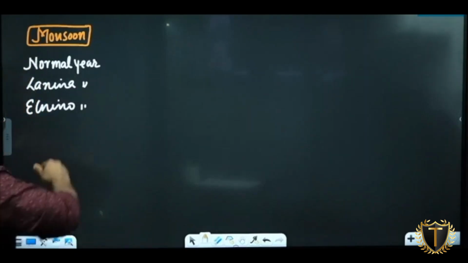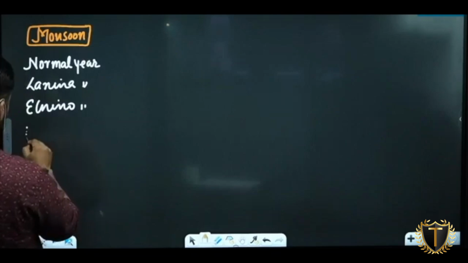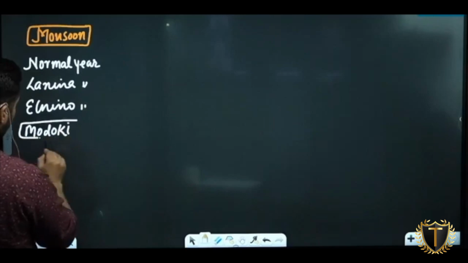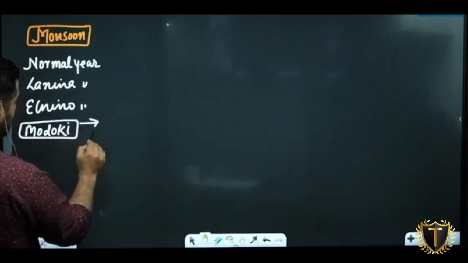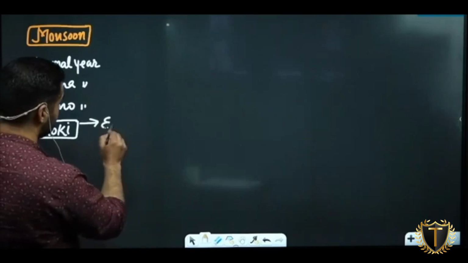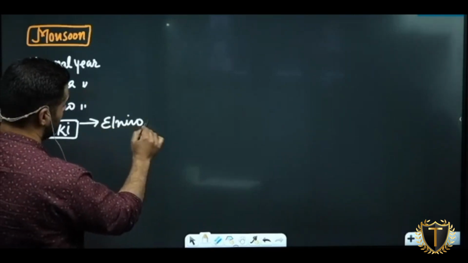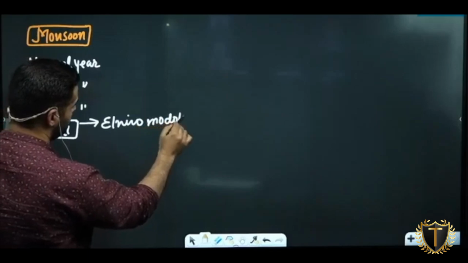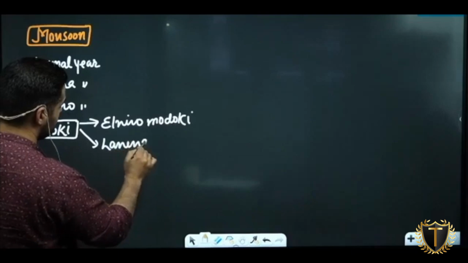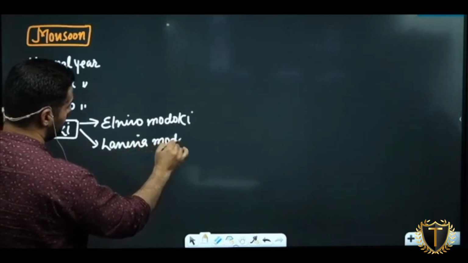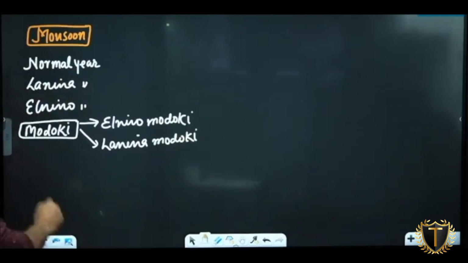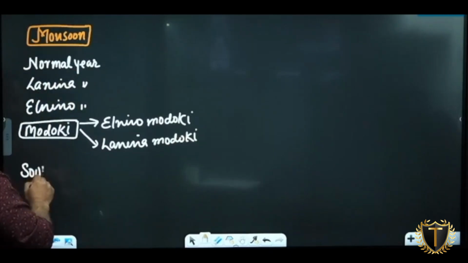Then we'll be discussing Modoki. We have El Nino Modoki and La Nina Modoki. Then we'll be discussing Southern Oscillation.